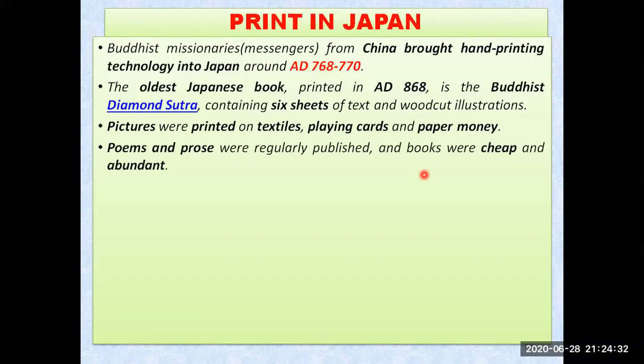Now we also have paper money in our country, and throughout the world we have paper money also. Poems and prose were regularly published in Japan, and books were cheap and abundant. The books were becoming cheap because of the technologies. We all know that manual printing was very costly. The books were very costly at that time because it needed a lot of time and hard work. But with the help of wood block printing technology, the books were cheap, even in abundance, available in very large quantities. Even they were cheap also.